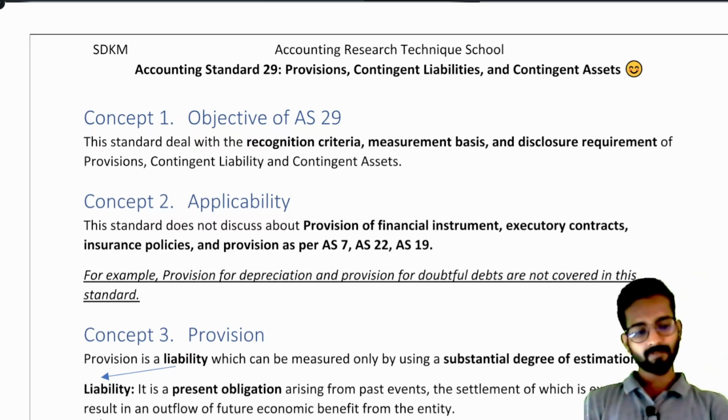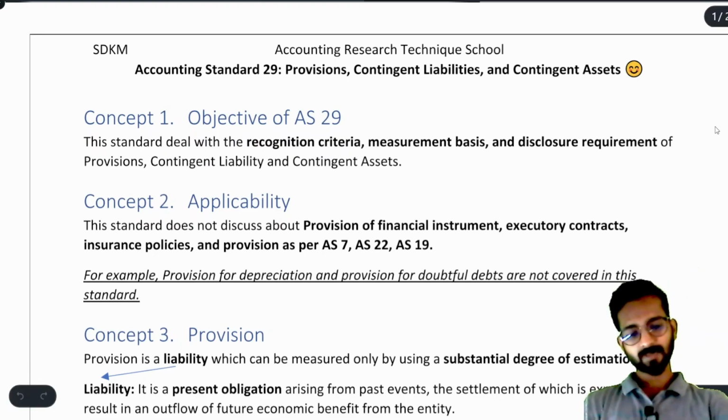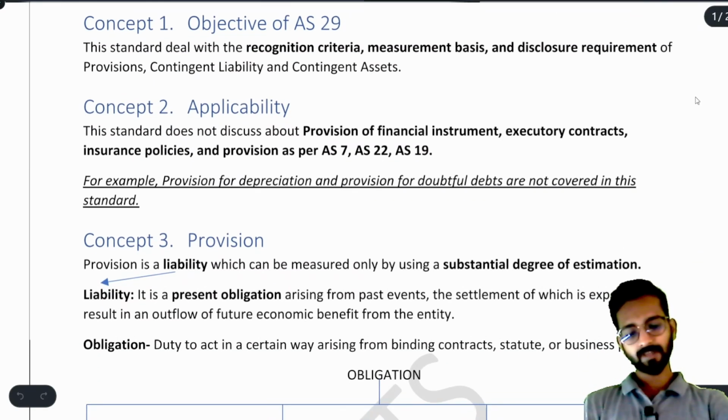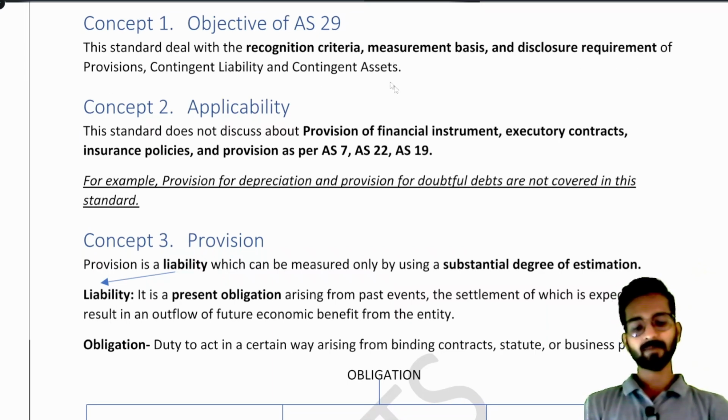Okay. So we will begin with the concept number 1 we have here, objective of AS 29. See, what does it say? The standard deals with the recognition criteria, the measurement basis and disclosure requirement of provision, contingent liability and contingent asset.